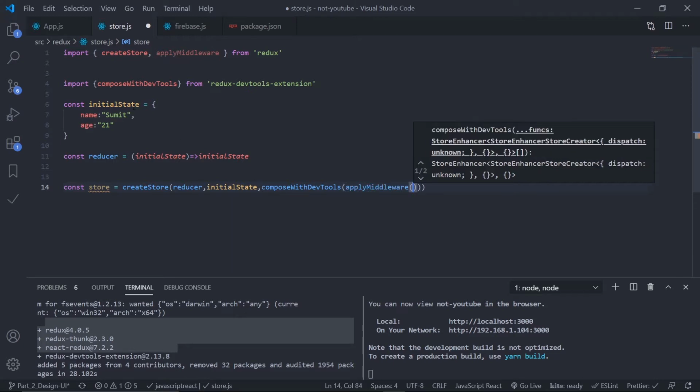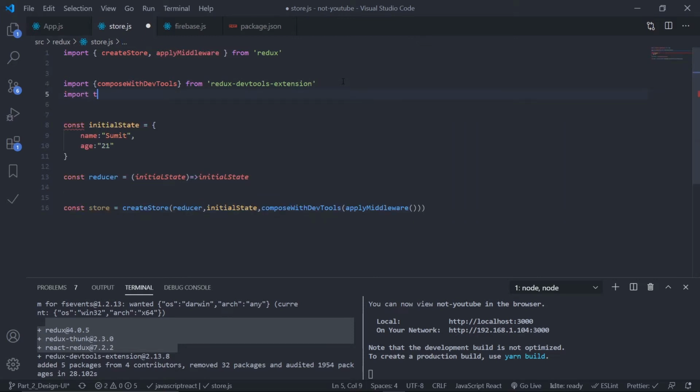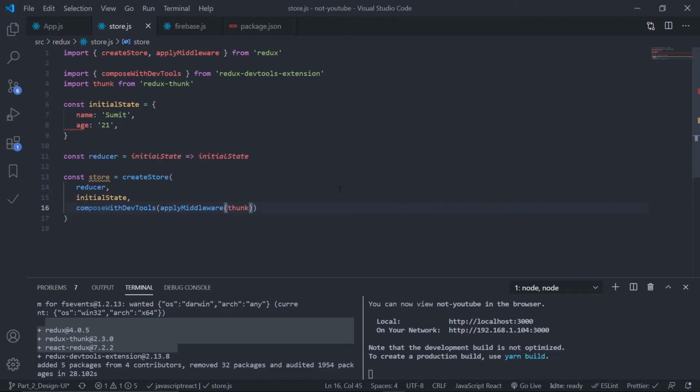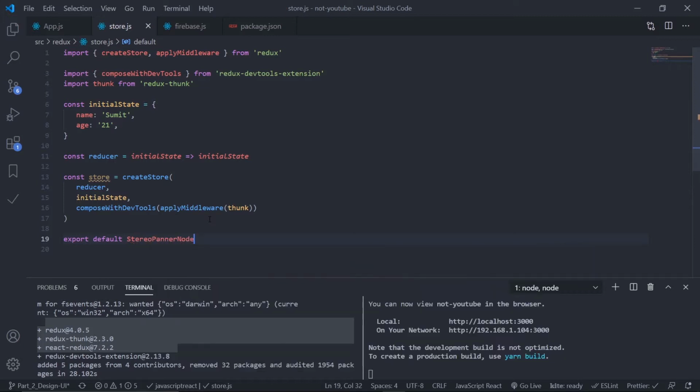Okay, so the middleware we need is Redux Thunk. So let's import this. So import thunk from redux-thunk. Okay, so just pass the middleware inside this applyMiddleware, thunk. That's it, my store is ready, and let's just export this. So export default store, not stereo, store. Save.